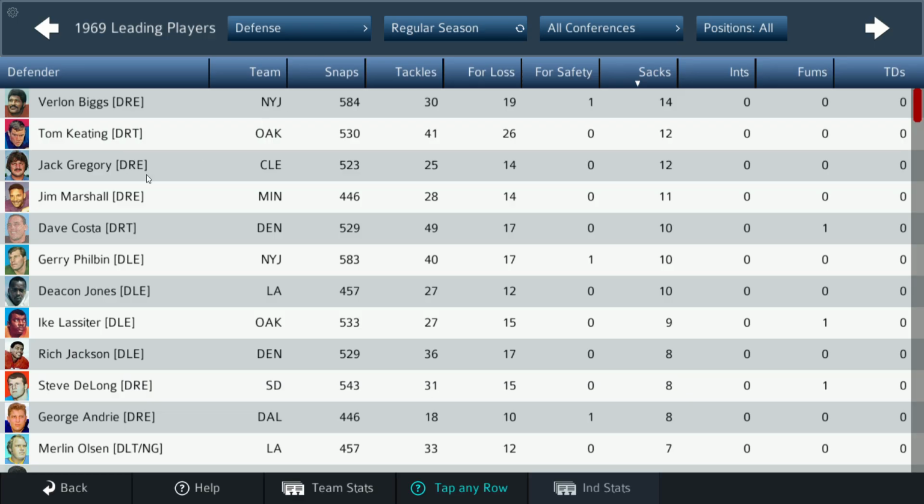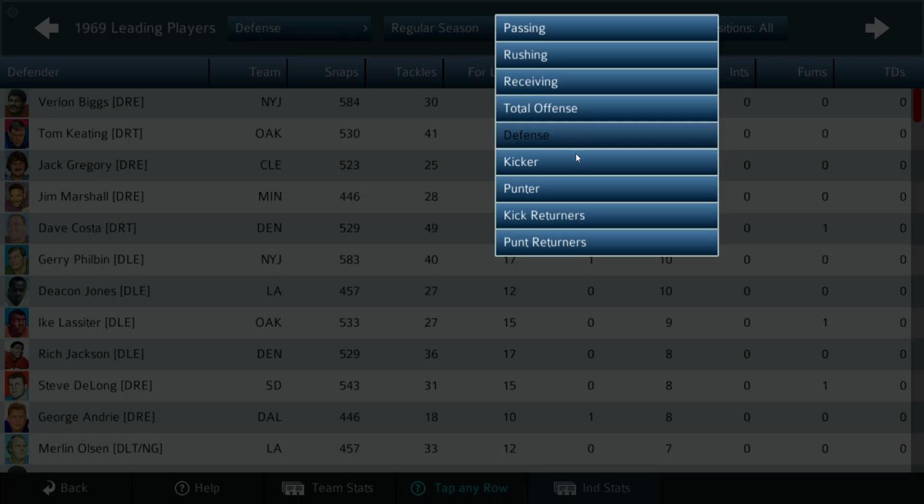By the way, I know they didn't count sacks back then, but if they did, and that was included in today's stats, Jack Gregory would be one of the all-time leading sack leaders, just so everyone knows. People don't often think of Jack Gregory, but he was a sack master for a few teams back in the 60s and 70s.